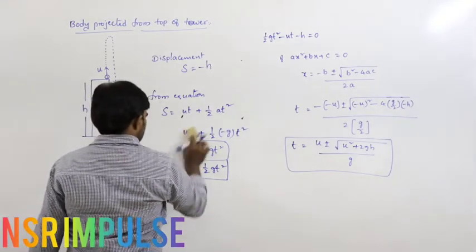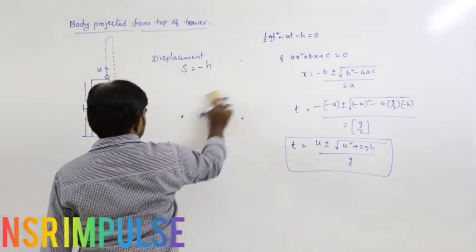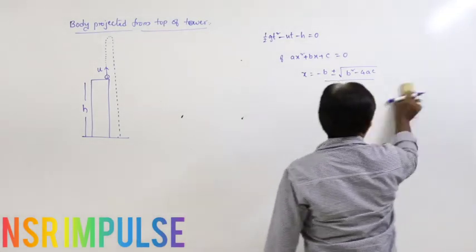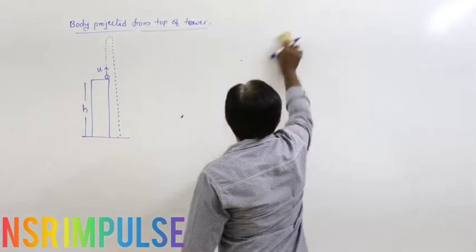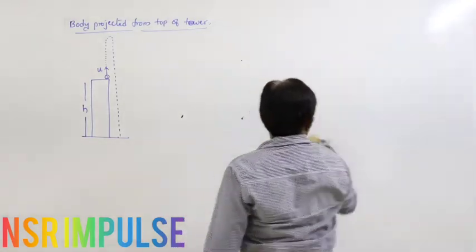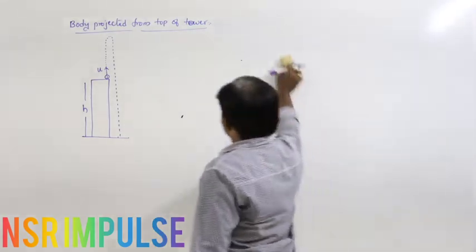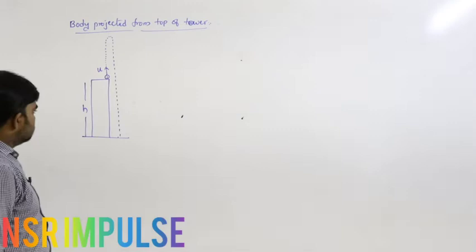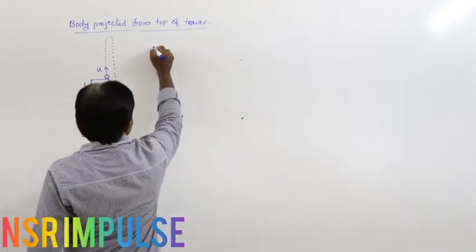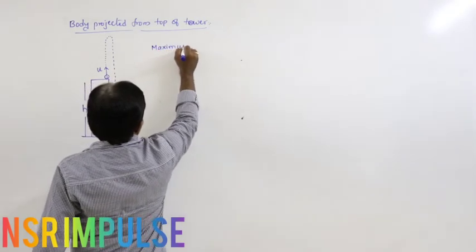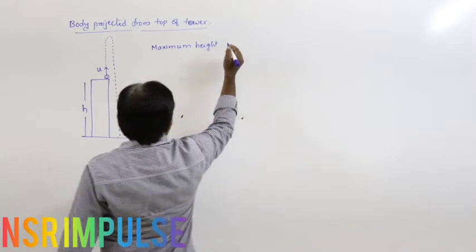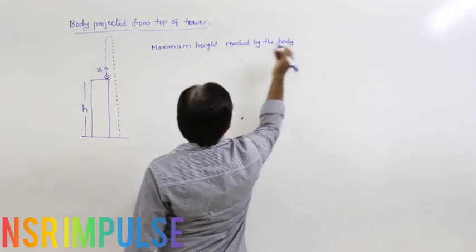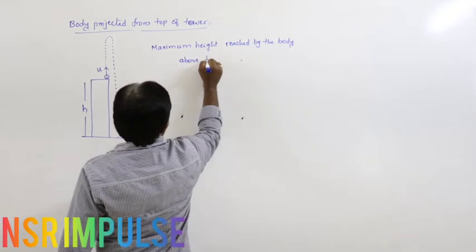Now, next condition is maximum height reached by the body above the tower.